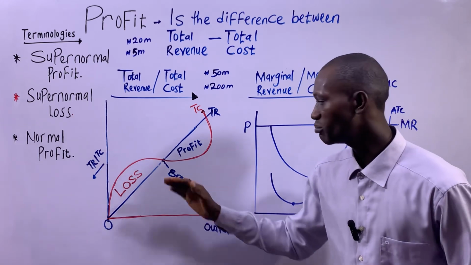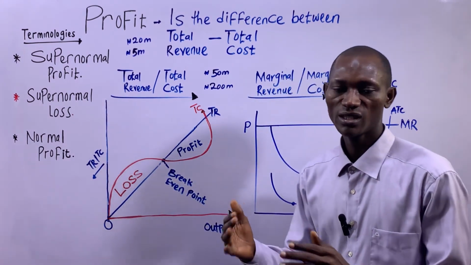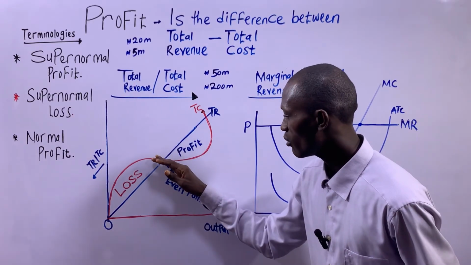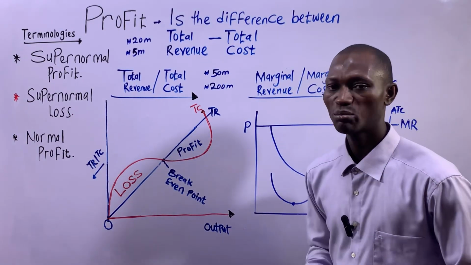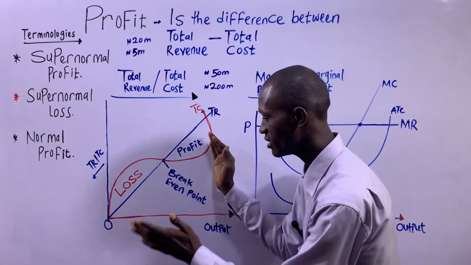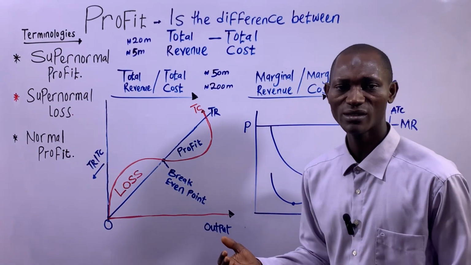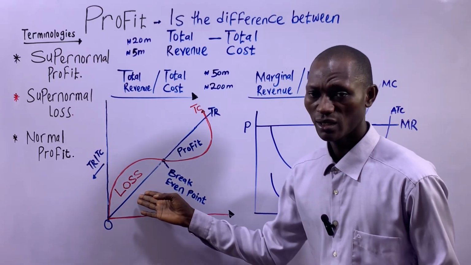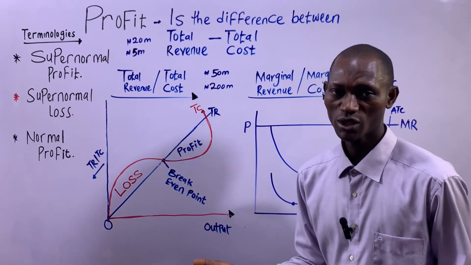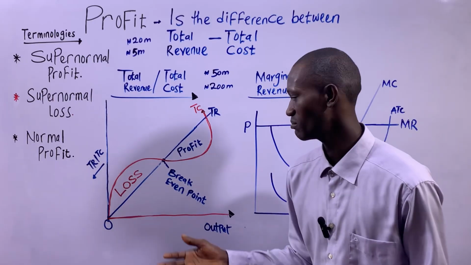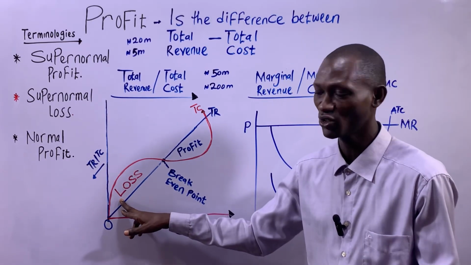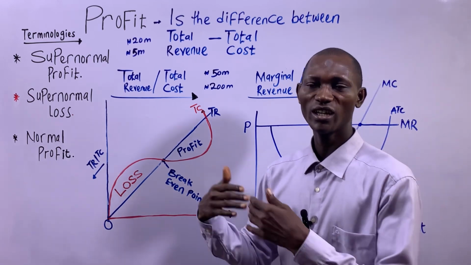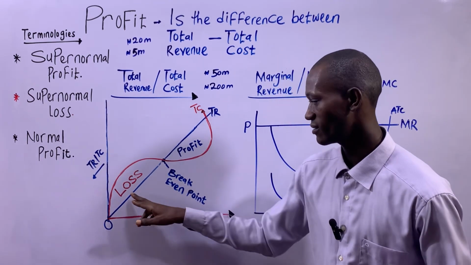So any region below the break-even is called the loss region, and any region above the break-even point is the profit region. So this is a business life cycle. Let's say, for example, a business that operates in a perfectly competitive market. We make a loss in the short run, or supernormal profits, basically. But the assumption is that the business makes a loss because the business was only able to produce more and sell less. That's with respect to this.